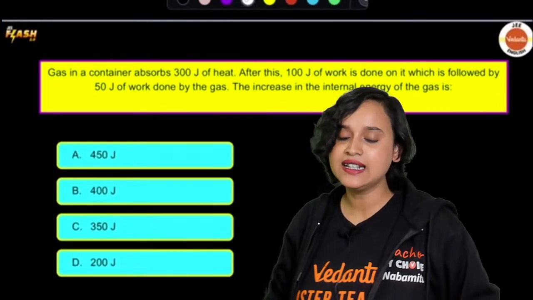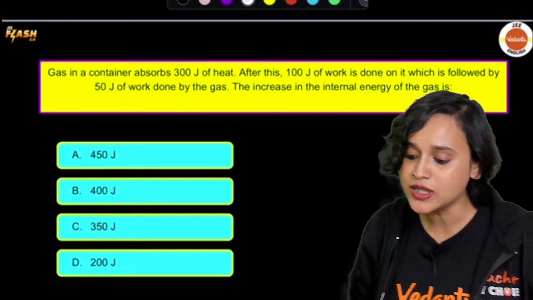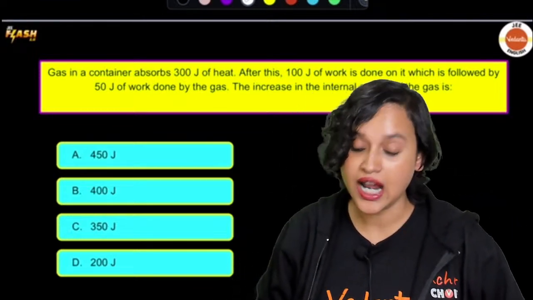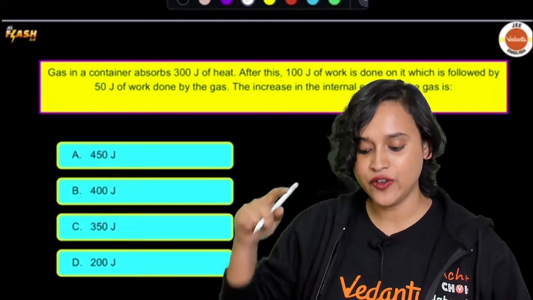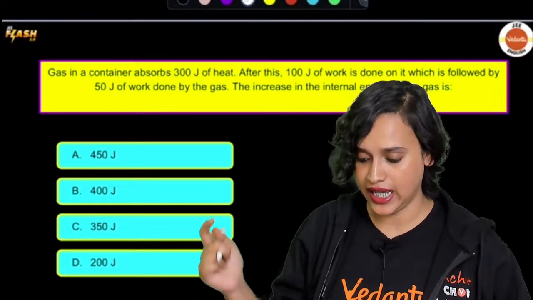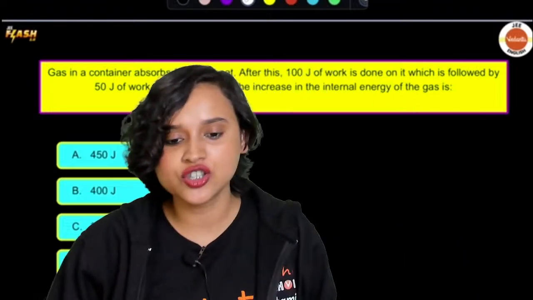The next question is: a gas in a container absorbs 300 joules of heat. And after this, 100 joules of work is done on it, which is followed by 50 joules of work done by the gas. The increase in the internal energy of the gas is?